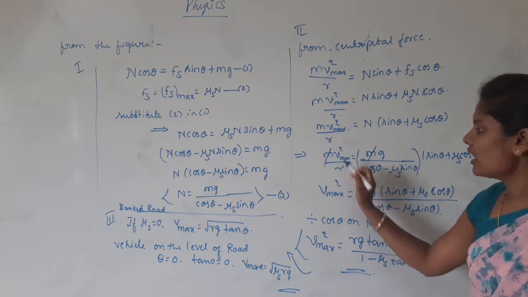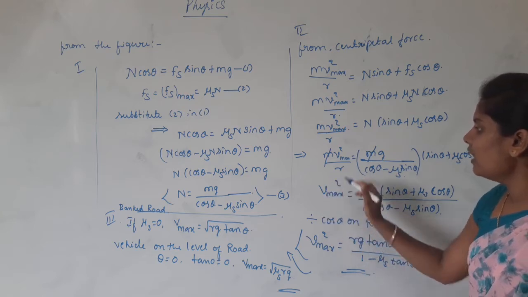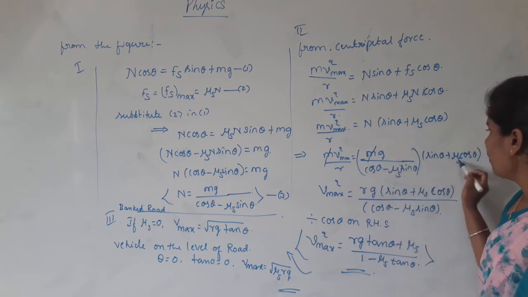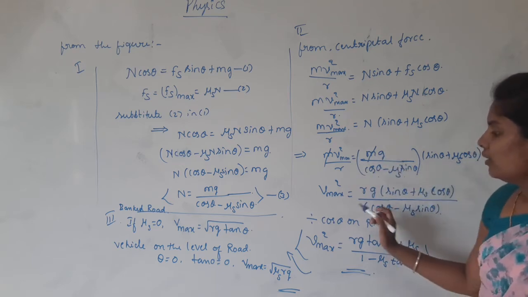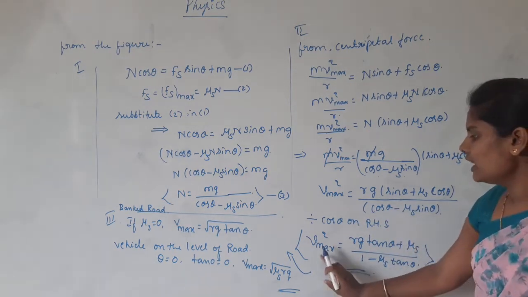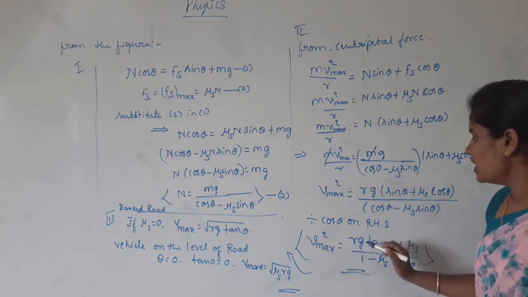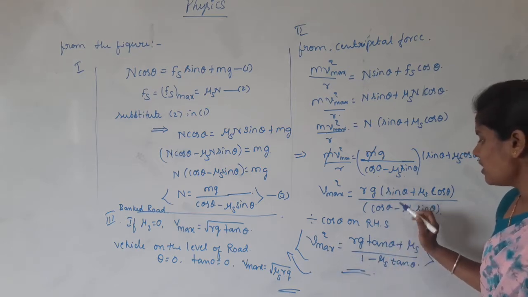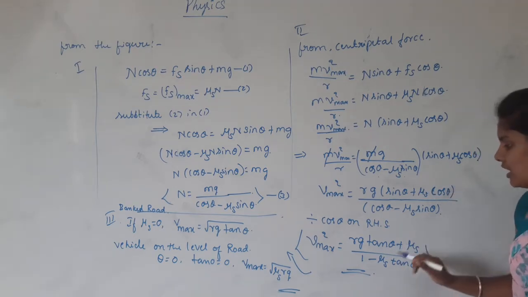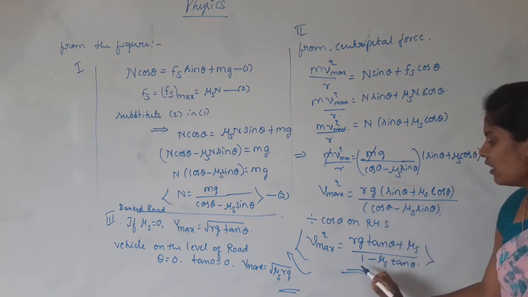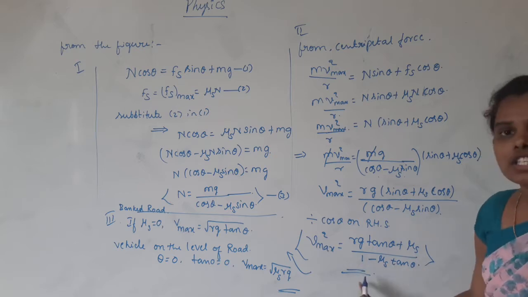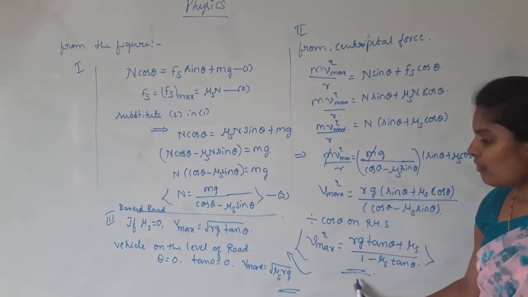The remaining v max square stays on the left side and r goes to the right hand side, so r times g is divided by cos theta. In this step we divide by cos theta on the RHS. We get v max square equals rg times (tan theta plus mu s) divided by (1 minus mu s tan theta). Here sin by cos is tan theta, and cos gets cancelled. So this is the maximum safe speed of a vehicle.